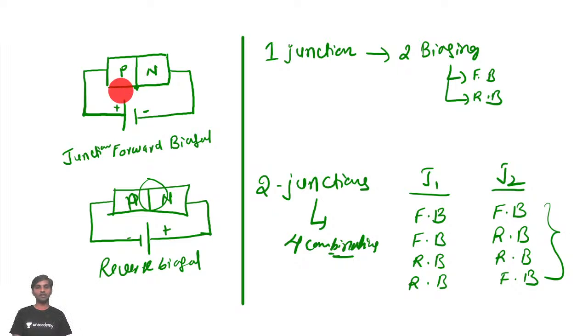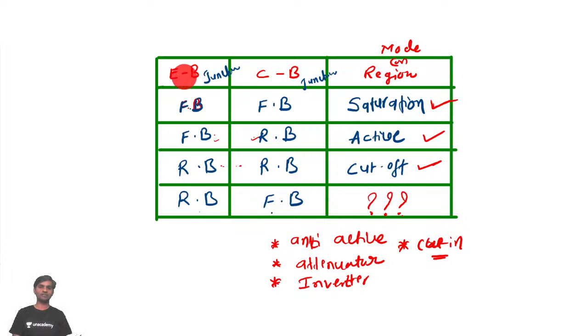So we have seen why we got these four combinations. For one junction we have two biasings, forward bias and reverse bias. But for two junctions we have four combinations, that is junction 1 and junction 2, each either forward bias or reverse bias. We have the emitter base junction and the collector base junction.